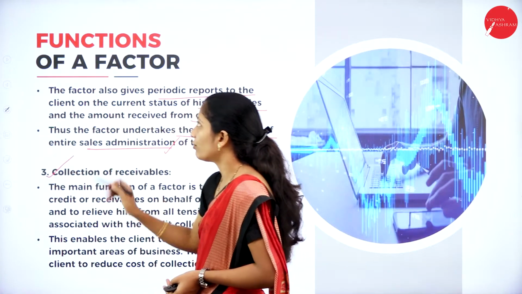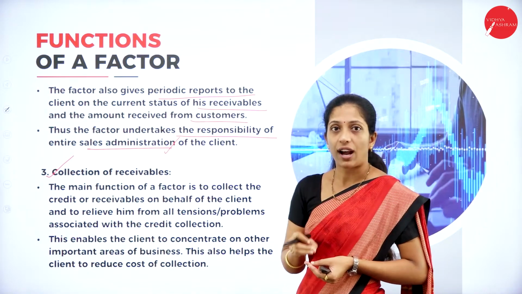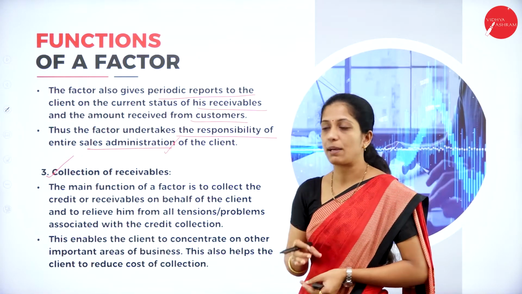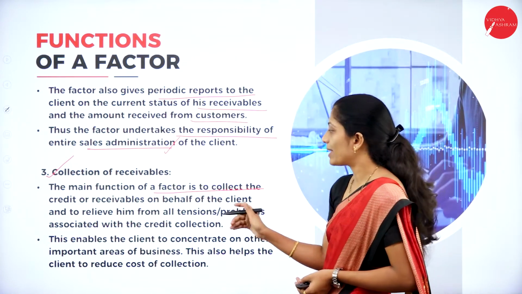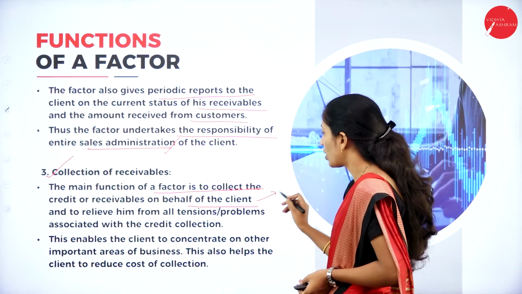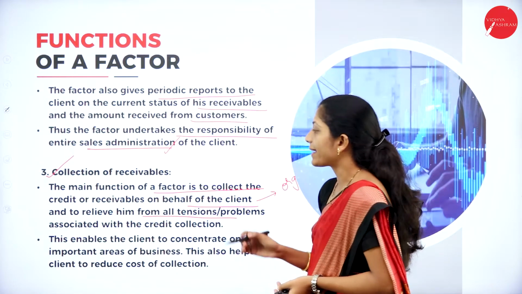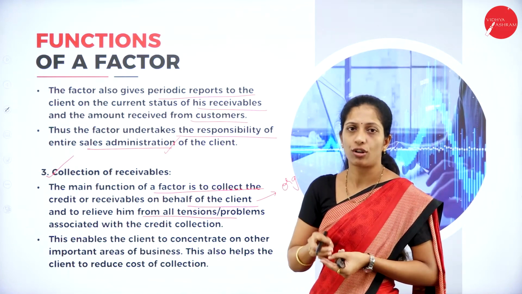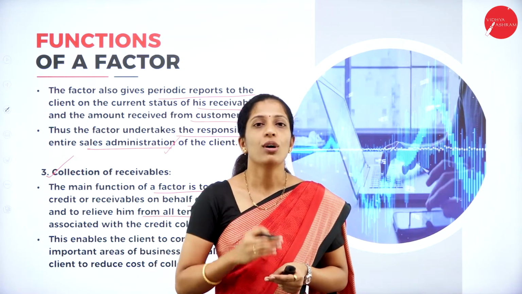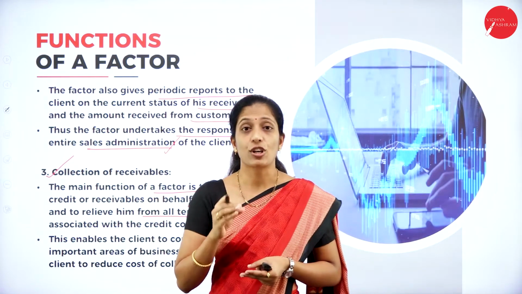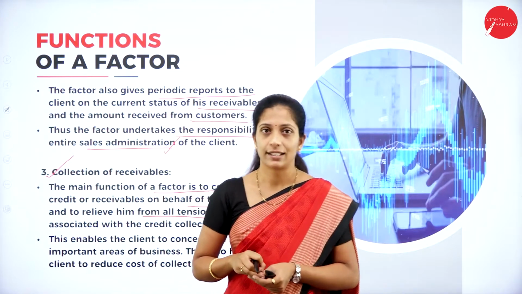And the next, third function is collection of receivables. Of course, on the due date, the factor is going to receive the amount of receivables. The main function of a factor is to collect the credit or receivables on behalf of the client. Client means here the organization. On behalf of the client, and to relieve him from all tensions and problems associated with collection of money from the customer. As I have already told you in the previous slide also, on behalf of the organization, the factor is going to receive the amount from the customer, right?